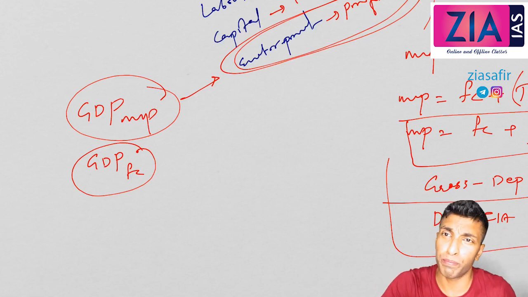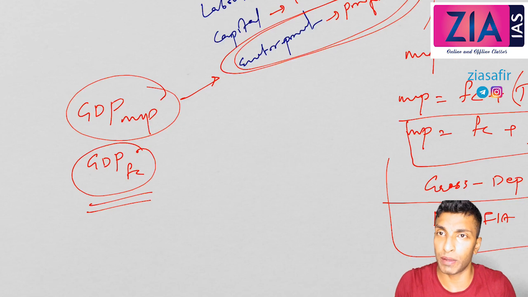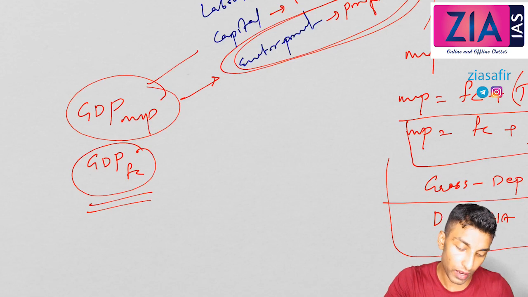But which one is better actually? Which one has effectively captured the production? If you ask me, that is GDP at factor cost. Then why has it changed? It is basically easy for comparison because you get it directly from the market, so you don't need to do any calculations. It's easy to compare, it is an international best practice, and as per IMF norms we did that. So those are the justifications for why we adopted this.